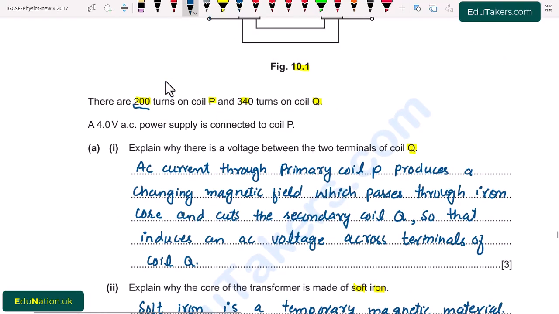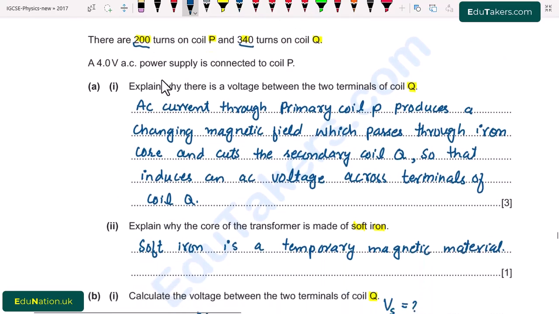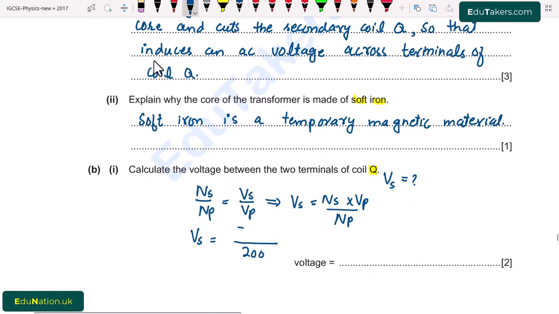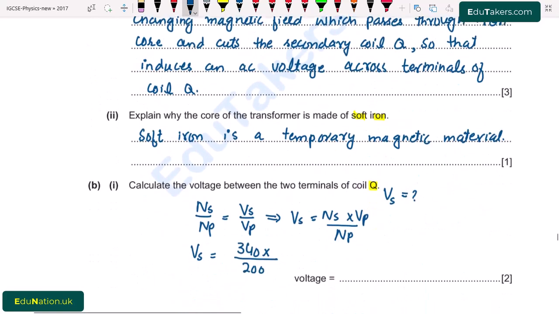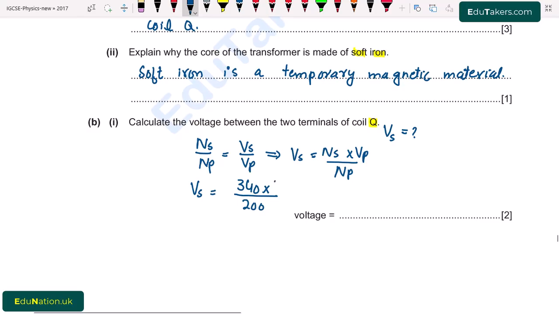For the secondary coil there are 340 turns, so it will be 340, multiplied by the voltage across the primary, that is 4.0 volt. So the value of the voltage across the secondary comes to be 6.8 volt. I write here voltage is equal to 6.8 volt.